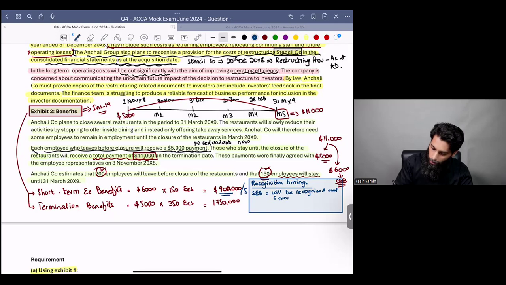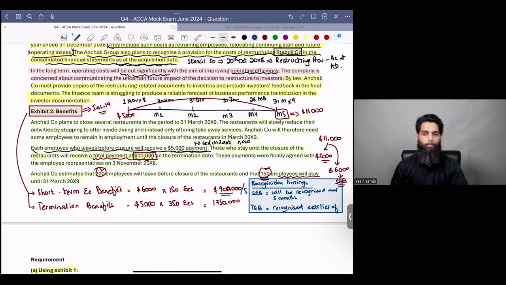But you see, termination benefits are recognized earlier of. You see, there are different accounting treatments for short-term employee benefits and termination benefits.